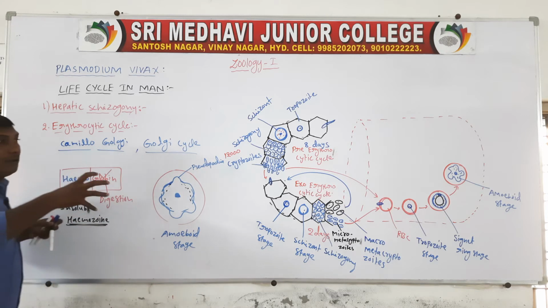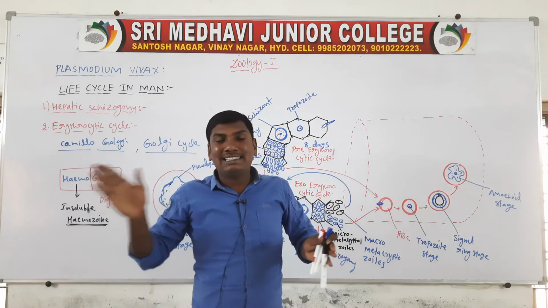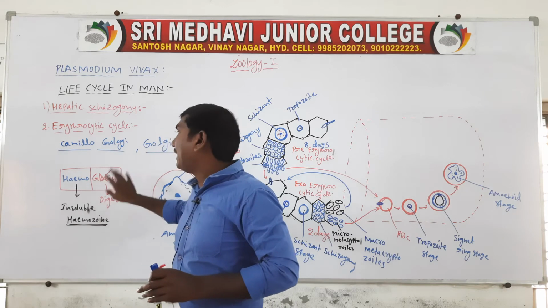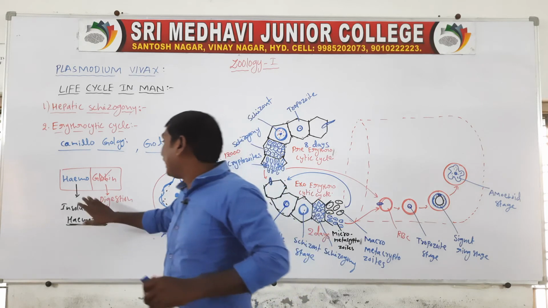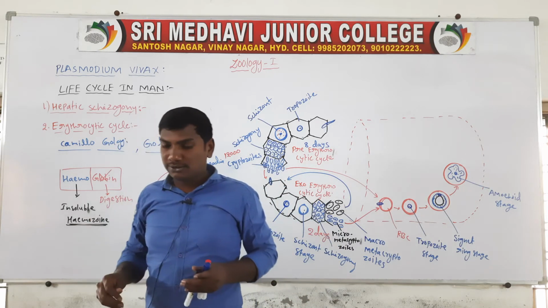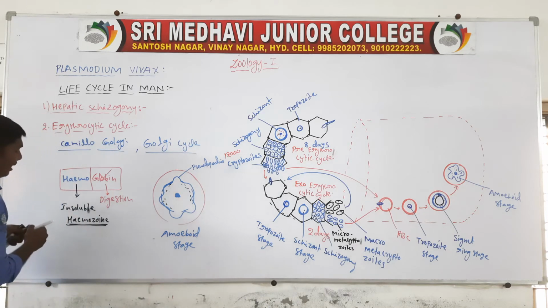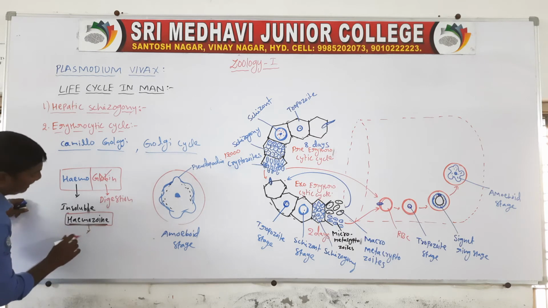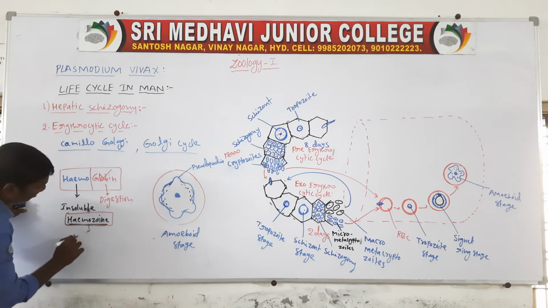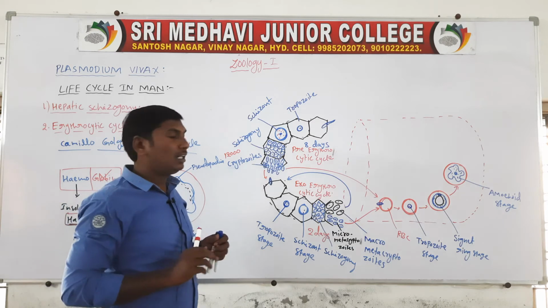So the amoeboid stage eats the hemoglobin. Only the globin part is digested. The heme is not digested, and it is converted to the insoluble hemozoin. The hemozoin causes malaria fever in human beings.